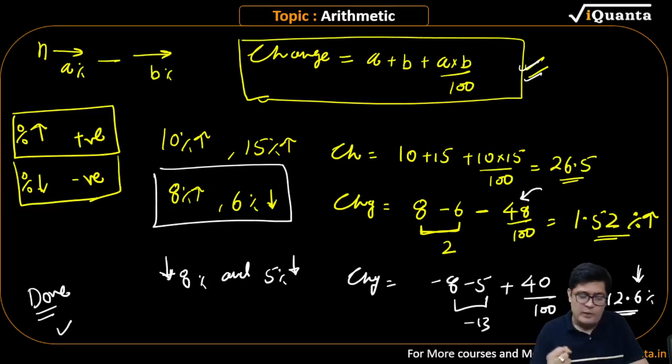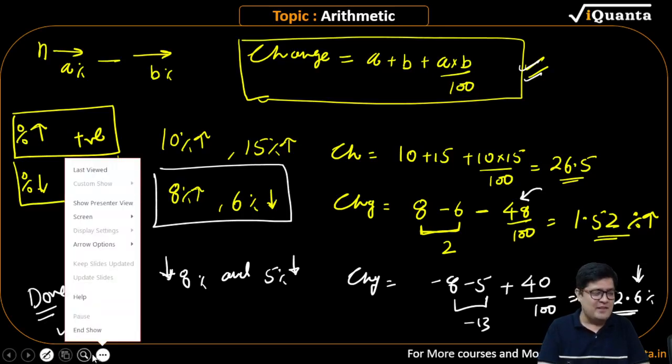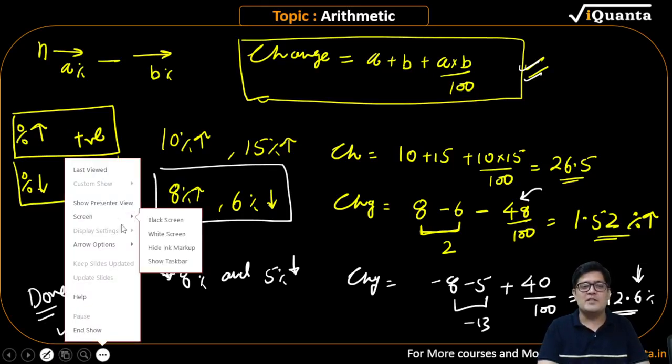Now, what do we do when we have more than two changes? So first, I'll scare you guys, as it is customary to scare students. This is what the formula looks like for three changes.